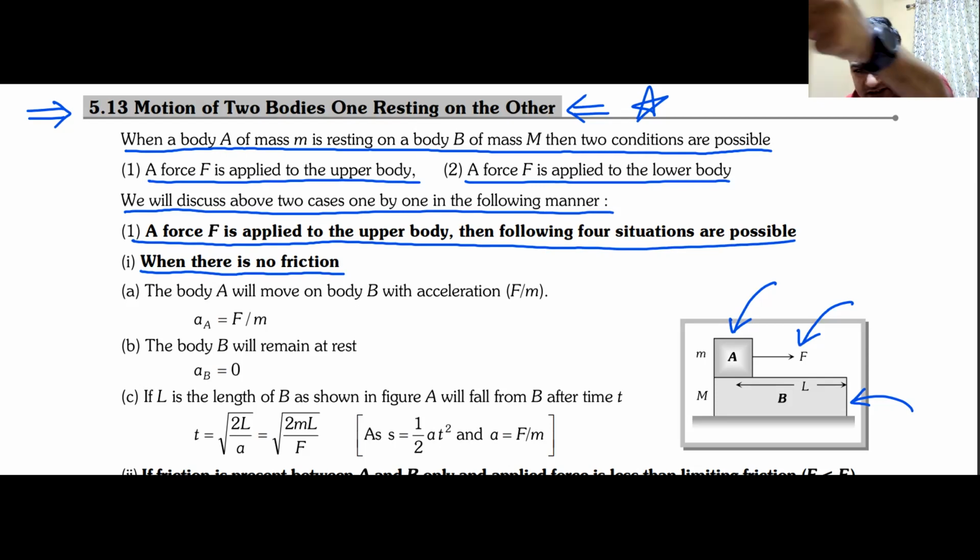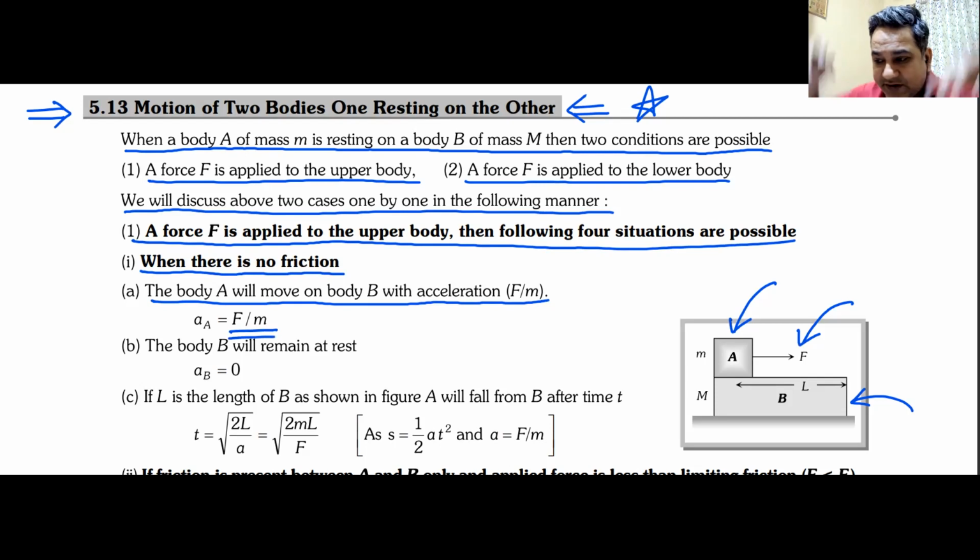I have applied a force on the upper body. There is no friction anywhere. What will happen? Simplest possible case. First thing that will happen is the body A will move on body B with an acceleration F by M. Do we understand this? Can I have raised hands? There is no friction. The only force is F. So it will just move with an acceleration F by M. If force is at an angle, then you'll have to take that component. We have just applied force horizontal. So the body A will move on the top of body B.